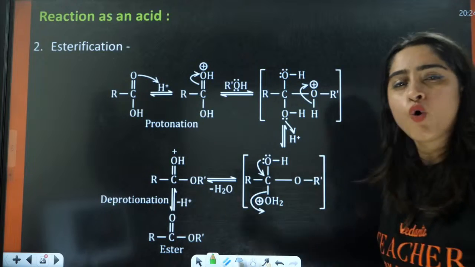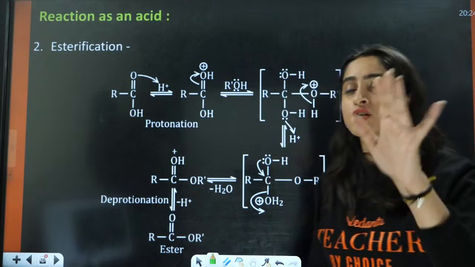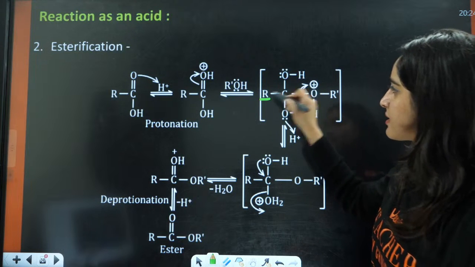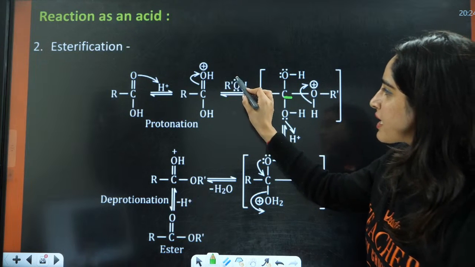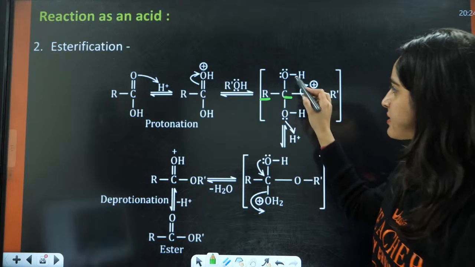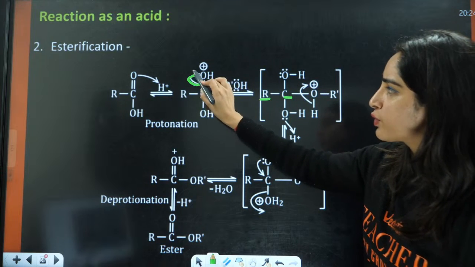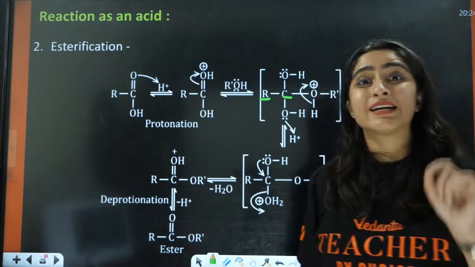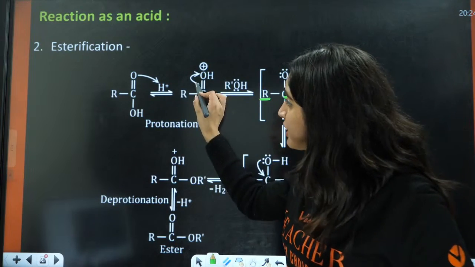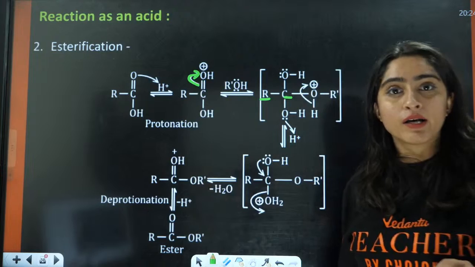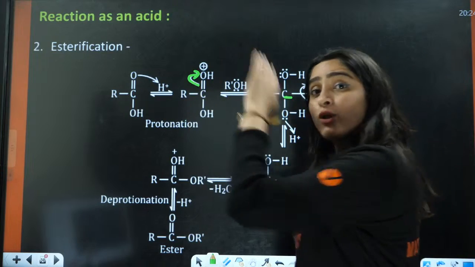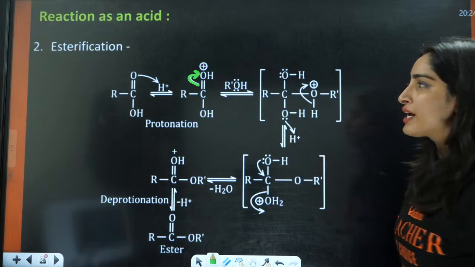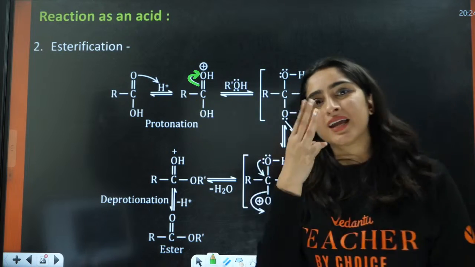You don't need to remember the whole mechanism, but just go through this once. This is R, this is C, this is OH, right? The OH is going to leave here. This pi bond is going to attack on these electrons, because this oxygen is now electron deficient. So it is going to pull the electrons from this pi bond, right? After pulling the electron, it will have the OH here, right? Now this has only 3 bonds.